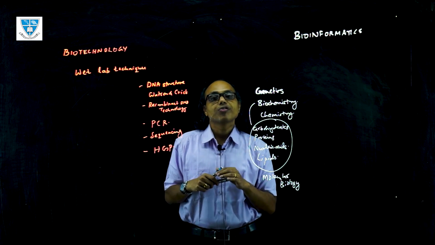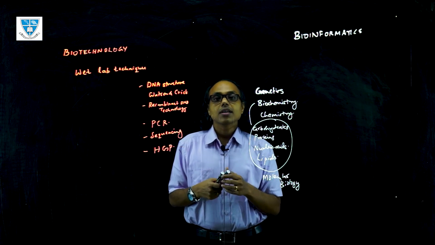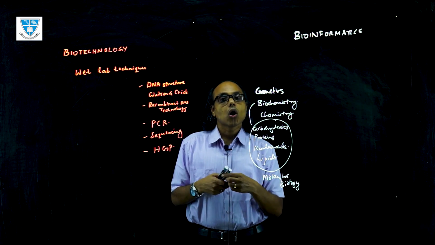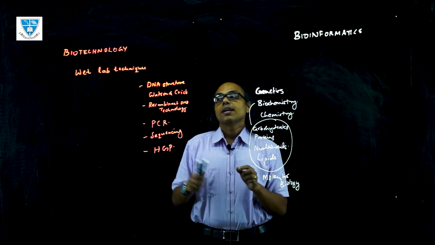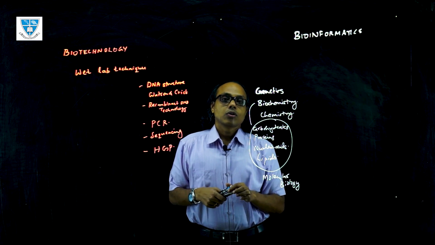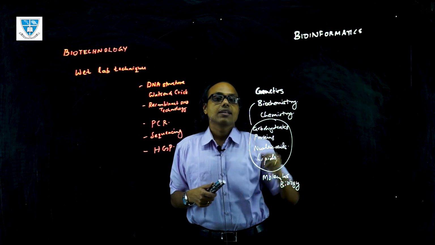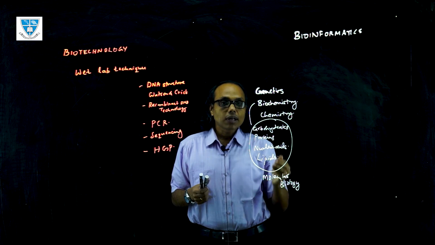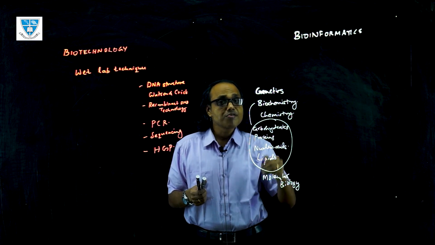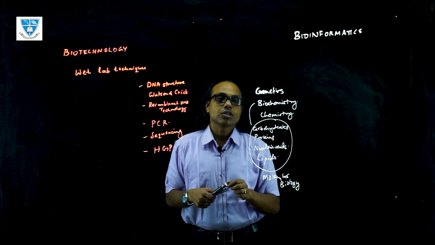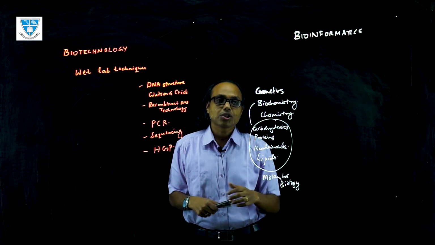What about bioinformatics? Bioinformatics is also based on advances in biotechnology. So basically, bioinformatics is the utilization of the information in biotechnology. So from where has this information come?